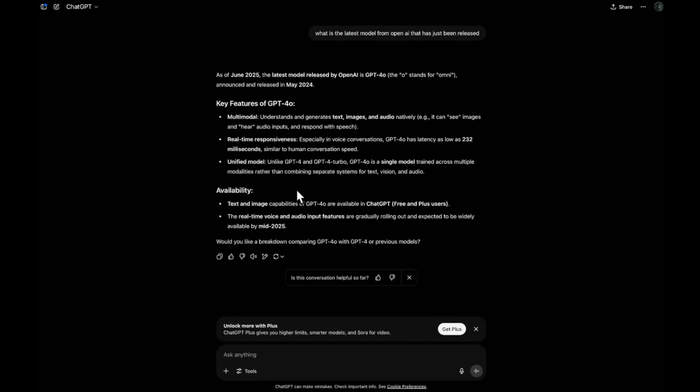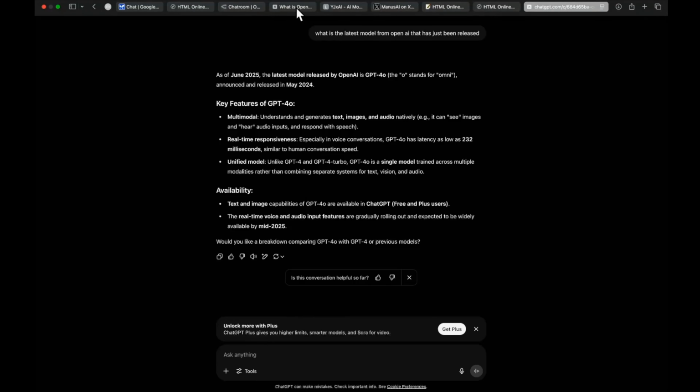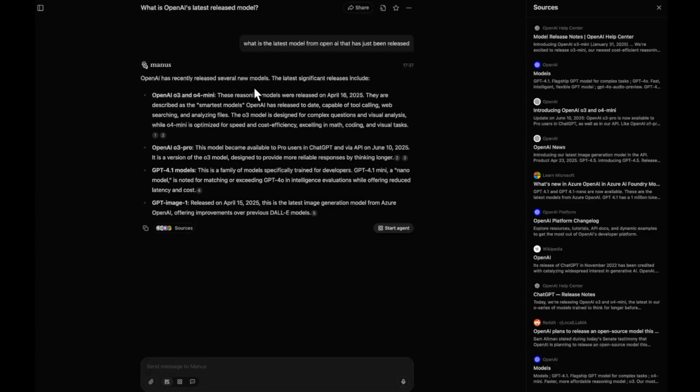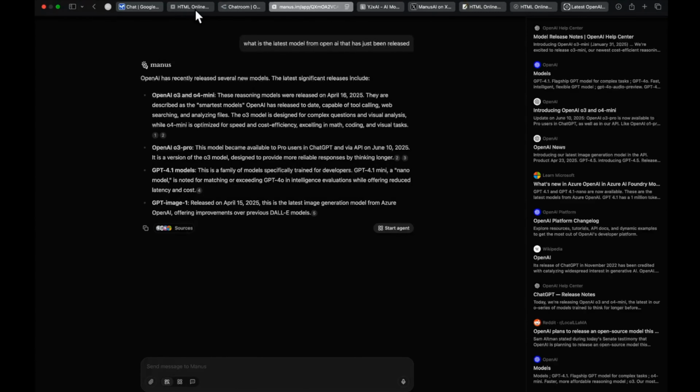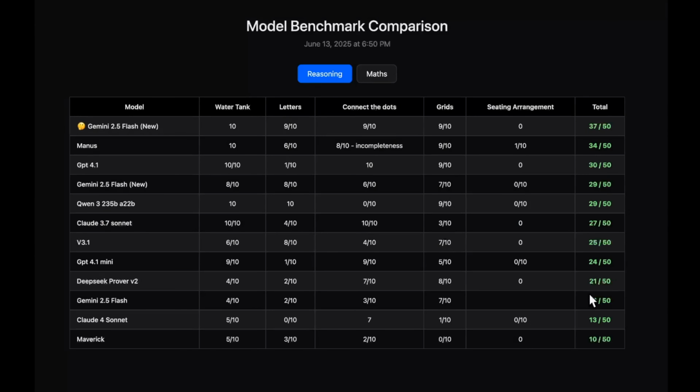Previously it had this option, it automatically searched the web, but maybe they were not able to align it properly, or it is not available in the free option or something like that. But this is something that I wanted to share. And in this particular case, Manus is actually better at identifying when to search the web and everything. Let's get into the main question that we started all of this with, and that is, what could be the underlying model?